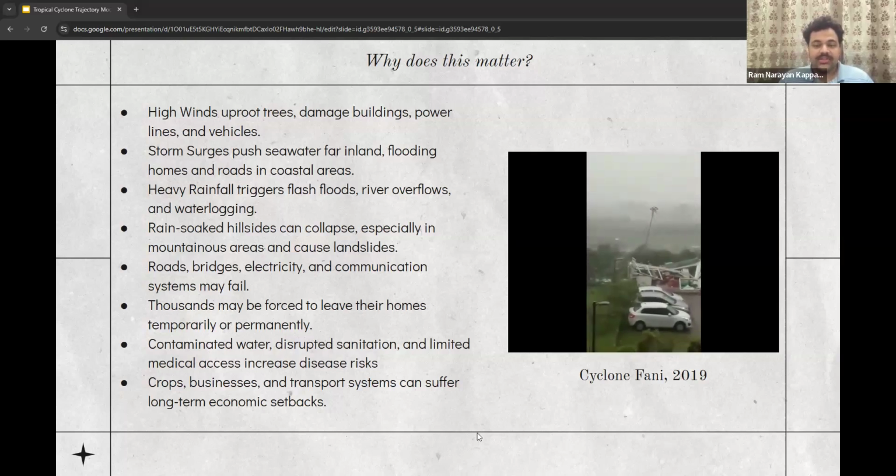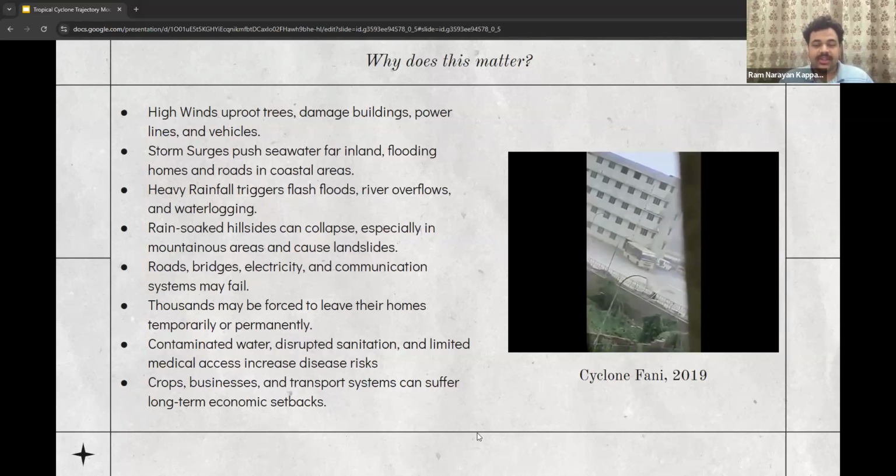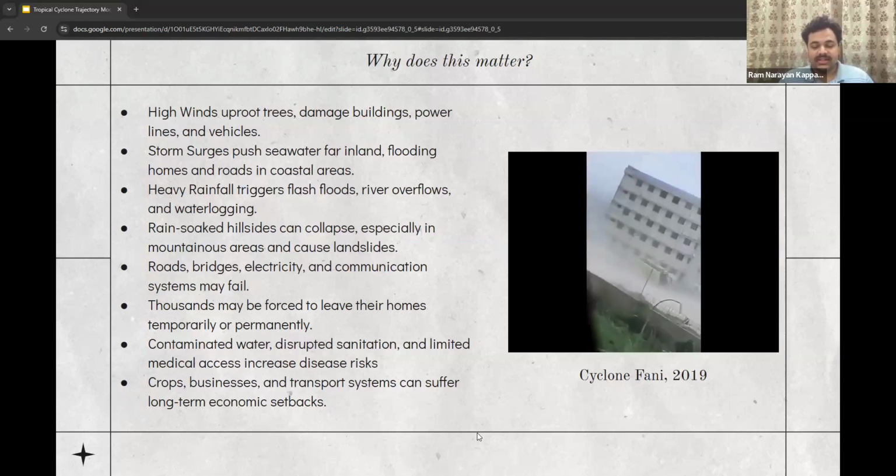With climate change making storms more intense and unpredictable, reliable cyclone forecasting is becoming even more critical for building resilient societies.